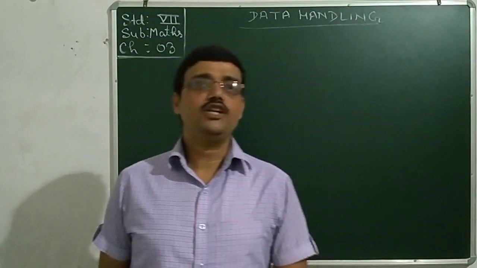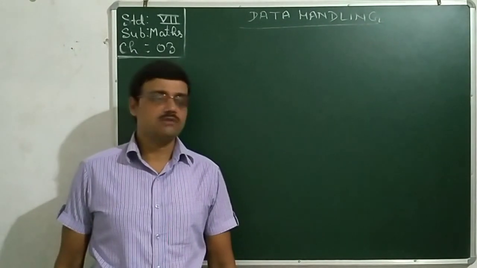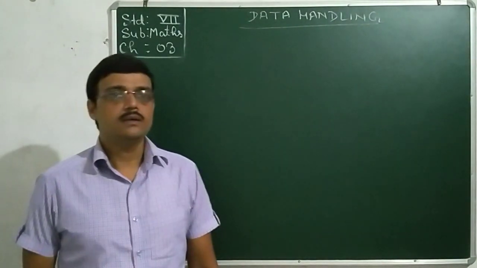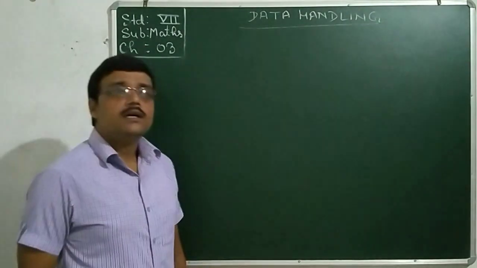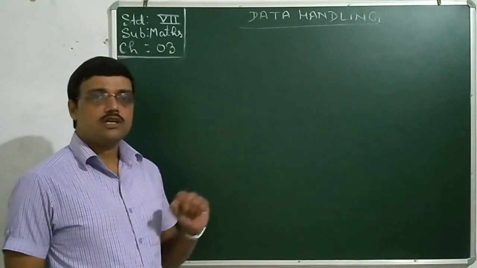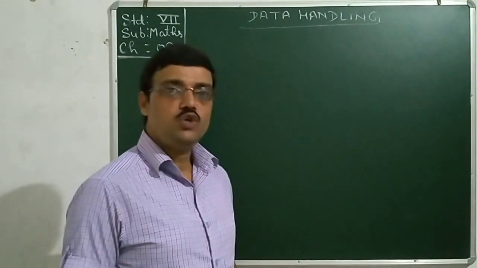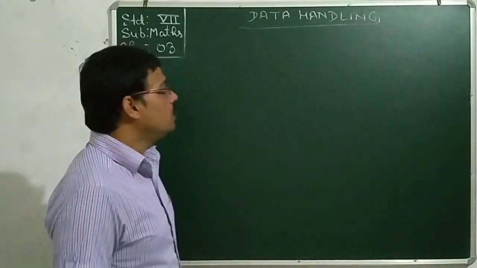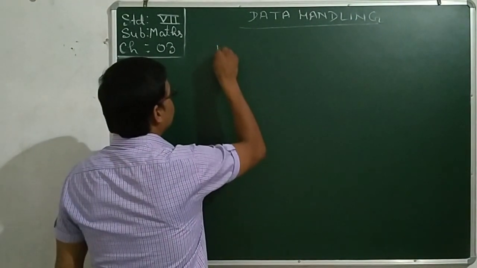Today, I will explain you exercise 3.2 of Maths for Standard 7. The chapter is data handling. Before going to the exercise, we need to know about some of the words to be used in the exercise. Say, the first one is mean.